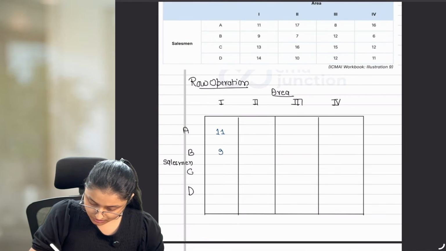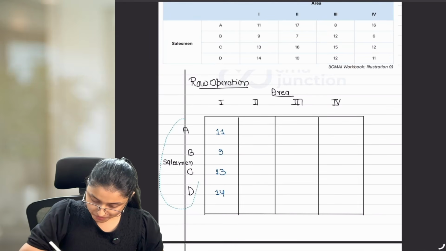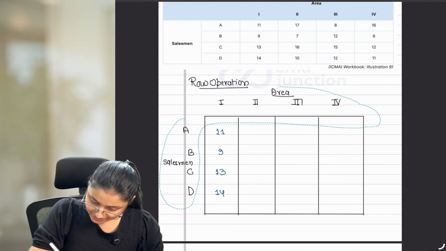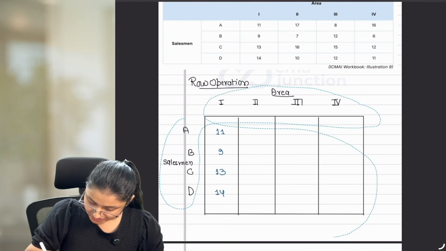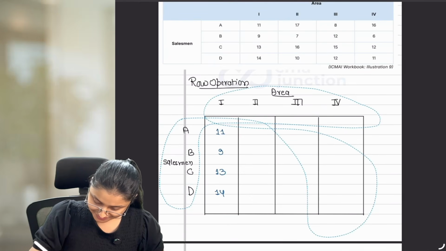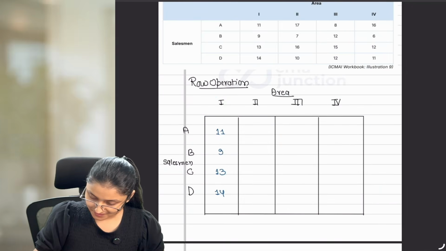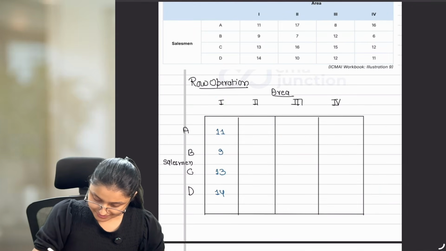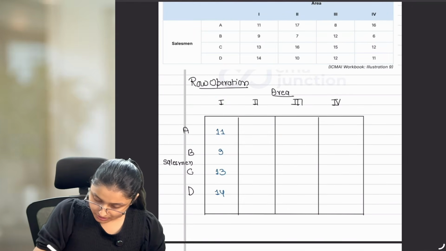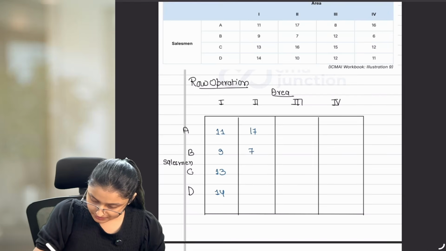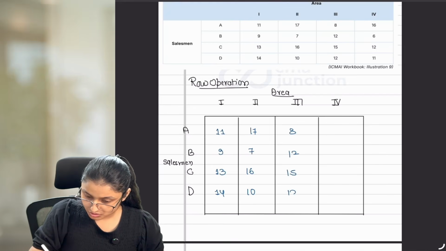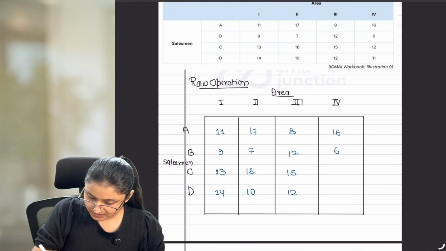You have to always draw, but I can copy. So let me just copy it. The rows are 11, 9, 13, 14; 17, 7, 16, 10; 8, 12, 15, 12; 16, 6, 12, 11.